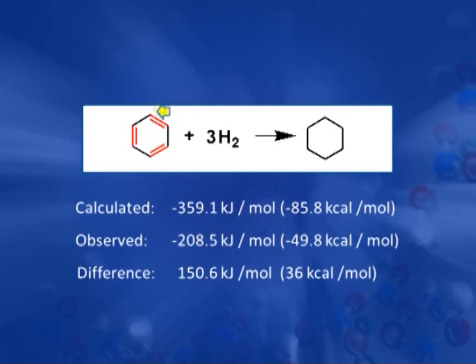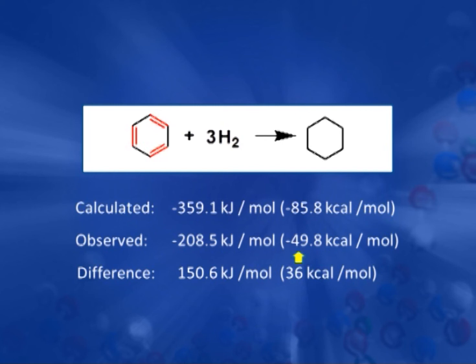So, if benzene has 3 double bonds in a cycle and on hydrogenation consumes 3 moles of hydrogen to give cyclohexane, it should have a calculated heat of hydrogenation of thrice the value of a ring containing only one double bond, and the value should be minus 85.8 kilocalorie per mole.